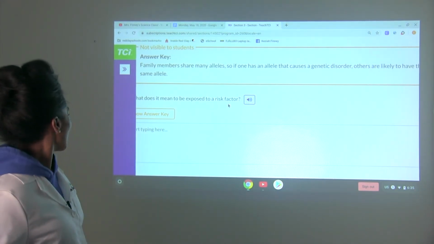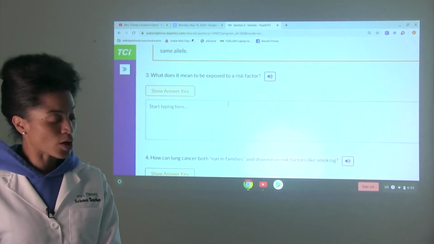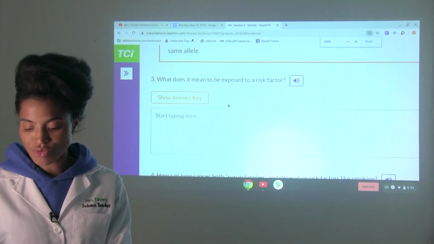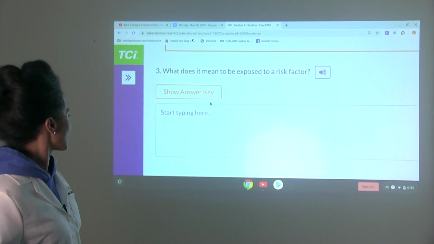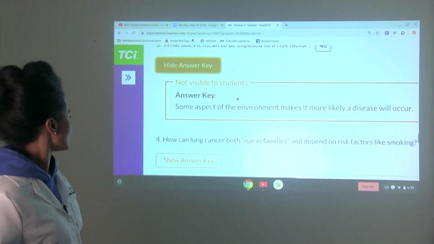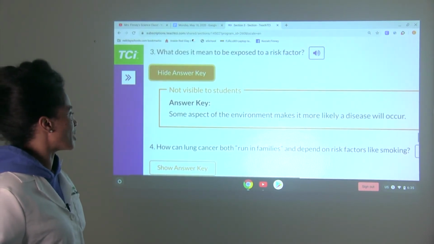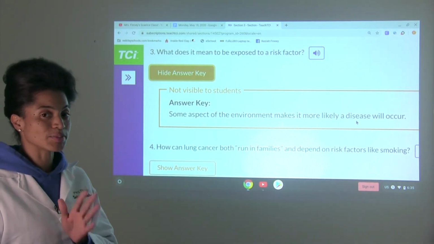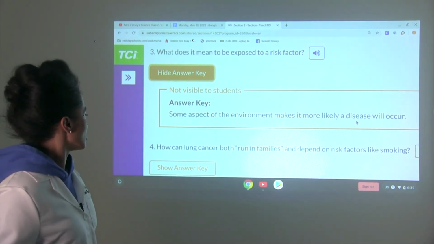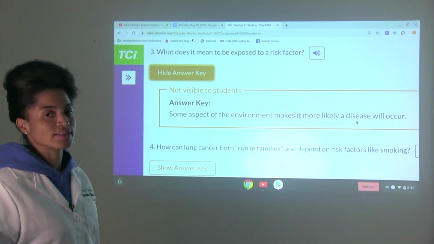Okay? Number 3, what does it mean to be exposed to a risk factor? Risk factor. Let's take a look here. So this is some aspect of the environment that makes it more likely a disease will occur. That's being exposed to a risk factor. When you have some aspect of the environment that makes it more likely that the disease will occur.